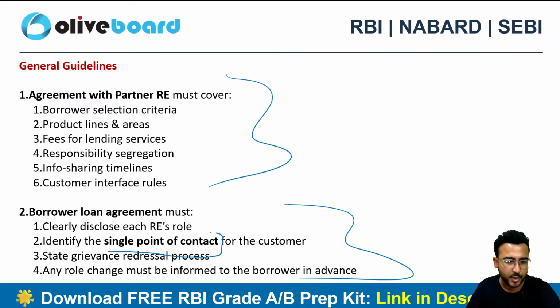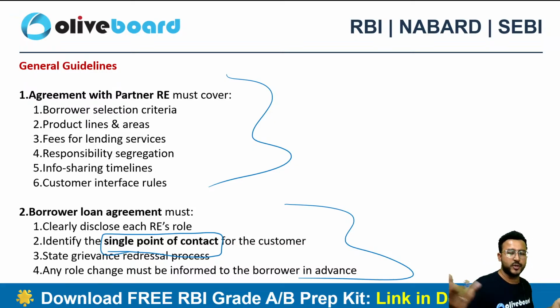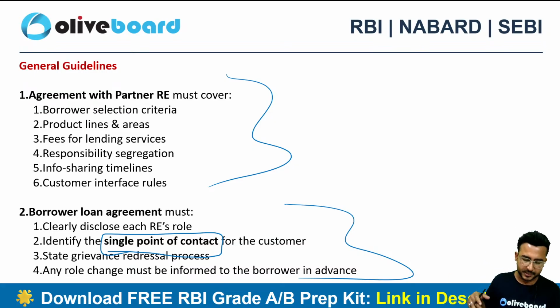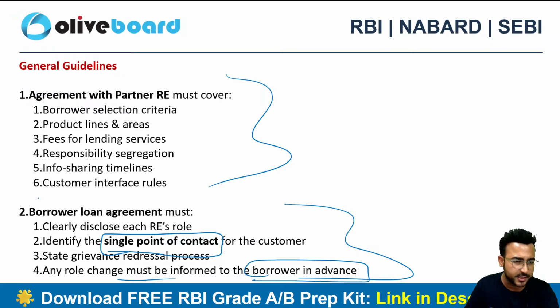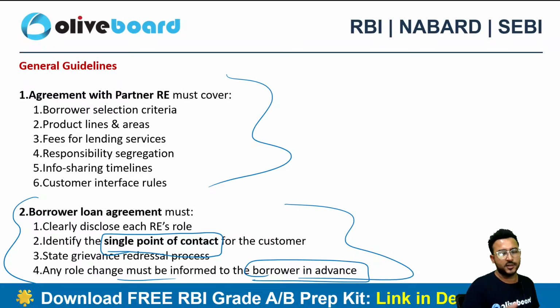There should be a single point of contact. In case the borrower is facing any issue, who should they contact, HDFC or the NBFC? It should be crystal clear. Any role changes need to be clearly communicated, and we have done a question on this as well. That's why I'm telling you, on almost all areas of this circular, I have covered questions in this particular session.